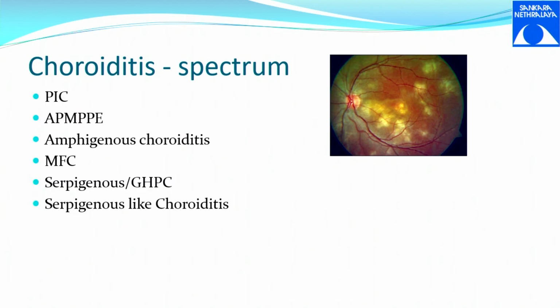Choroiditis has a spectrum: PIC, APMPPE, ampiginous choroiditis, multifocal, serpiginous and serpiginous-like. These are different types of choroiditis, named based on how the patches look, how small they are, or the pattern of the patches.